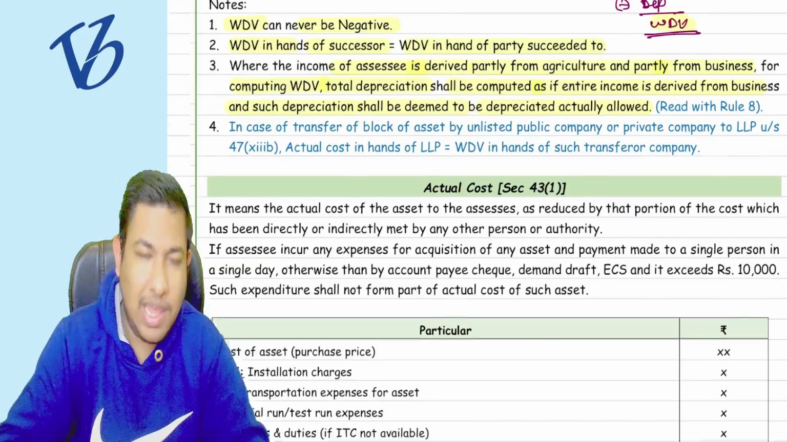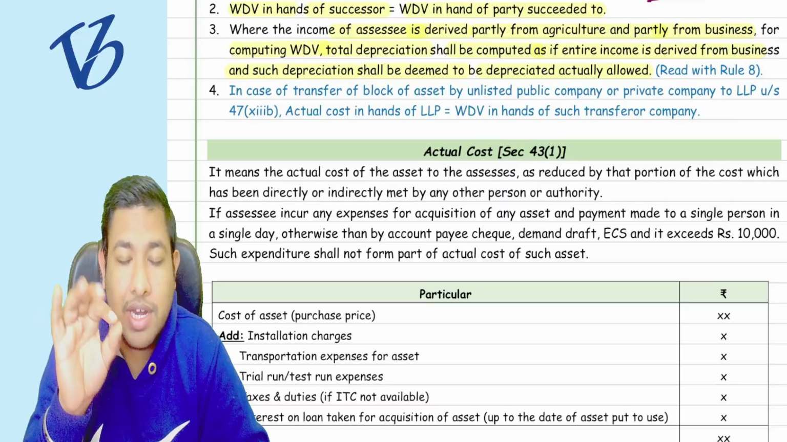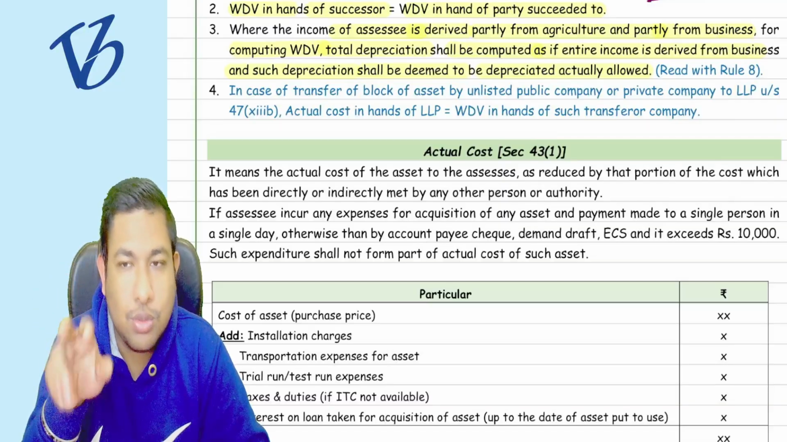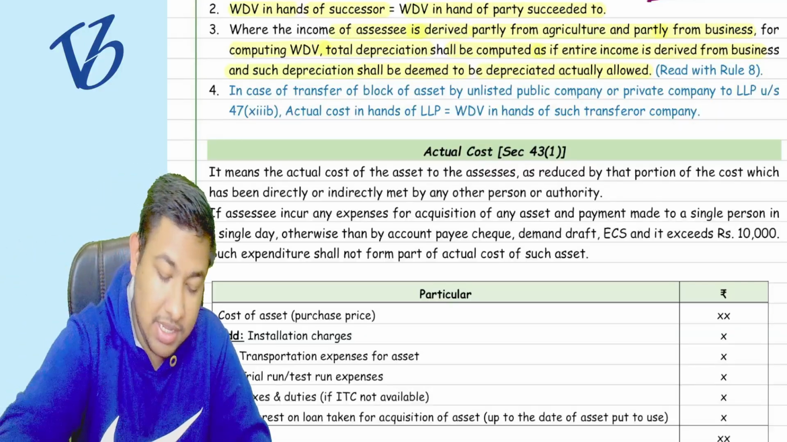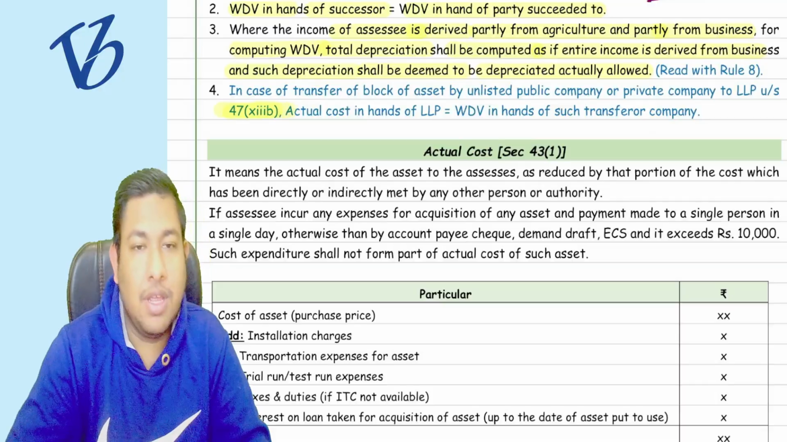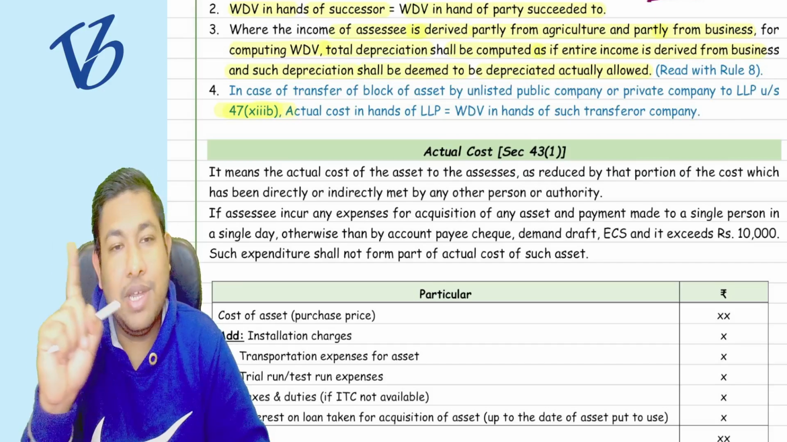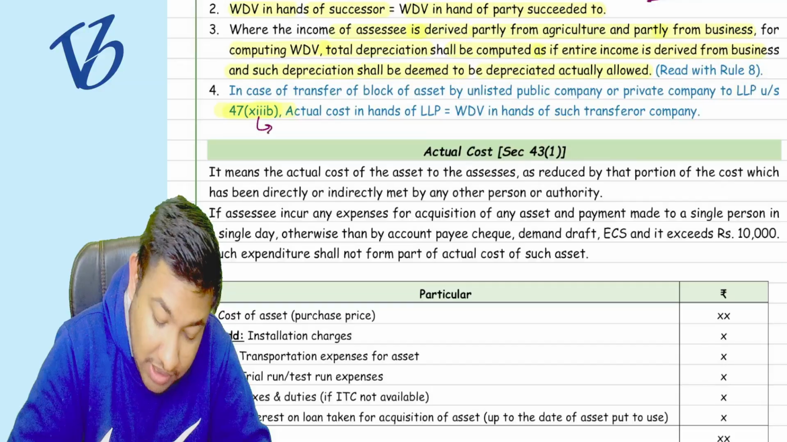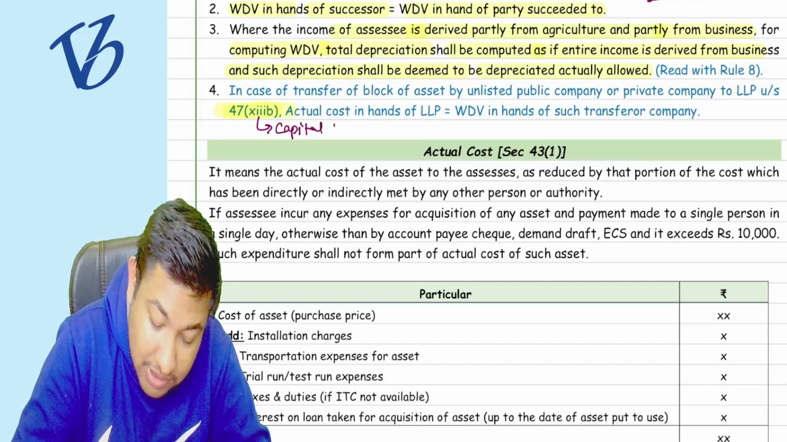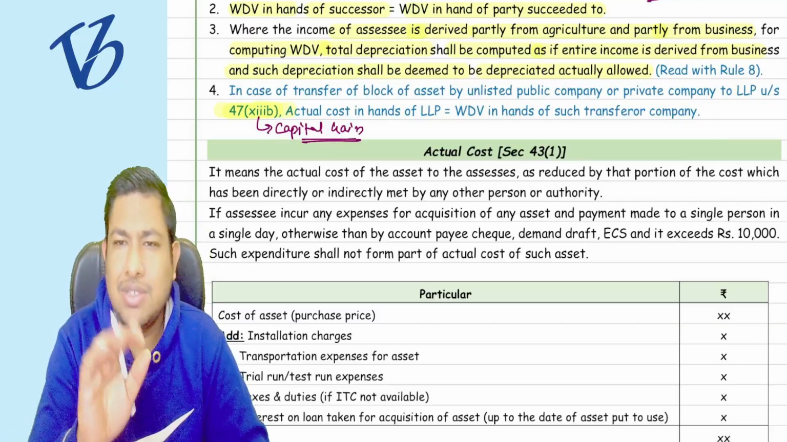Understood. Now, like I have told you so many times, wherever something is written in blue, it is going to be interlinking. Point number 4, that is Section 47, is going to come in the capital gains chapter. So we will see it there.